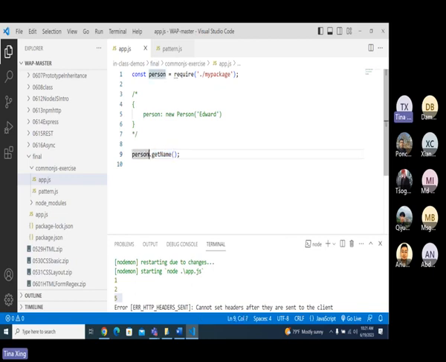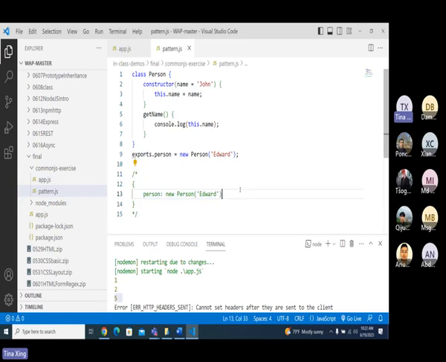It should be this instead. Then it works, because this new Person is an object that has the name John, or Edward, and it has a prototype.